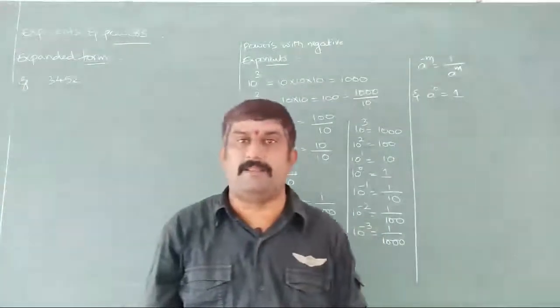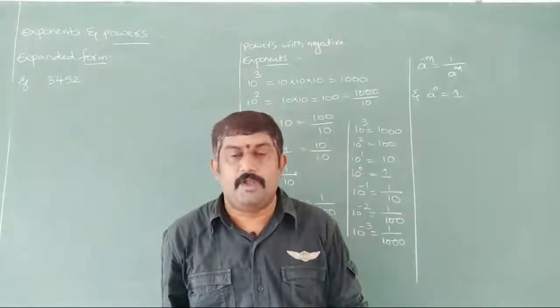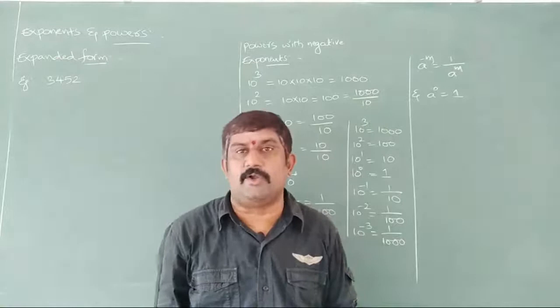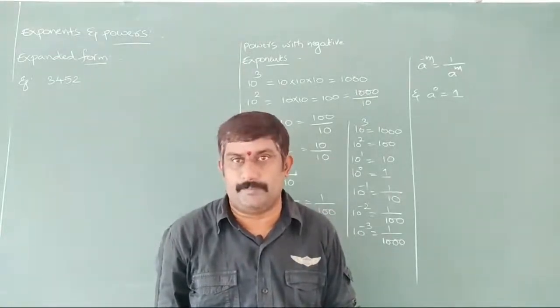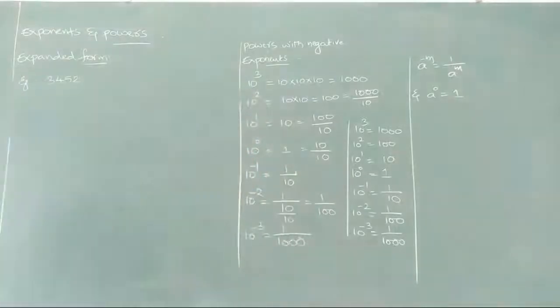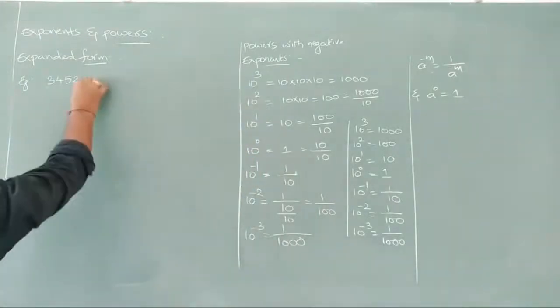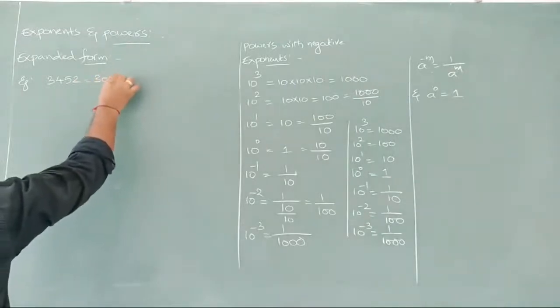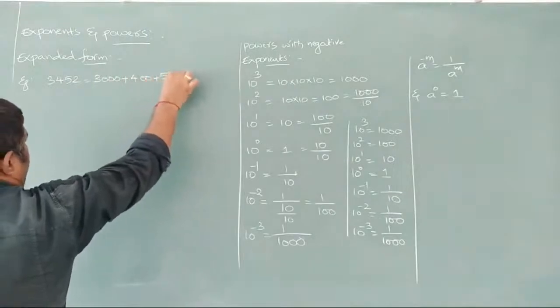3,452 I am taking here. Now what we are doing here, we are going to expand this value 3,452. By name, we have here 3,000s. So write it down as 3,000 plus 400 plus 50 plus 2.